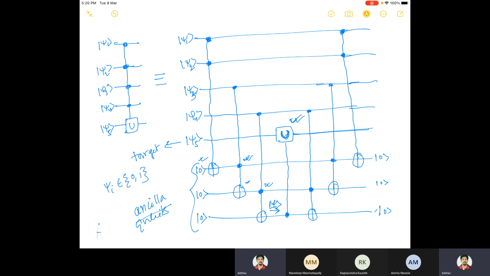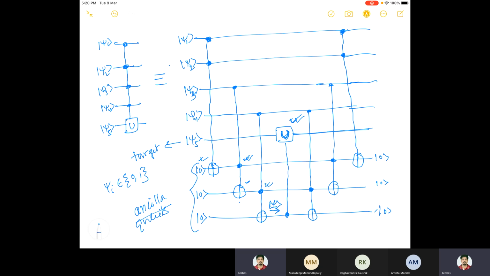So first we proved it for psi1. A similar argument can be given for psi2. For example, if psi2 is 0, then the first one will not act, and the same thing you can say, the second one and third one will not act. Similar analysis you can do for psi3 and psi4, if they are not 1. I'm skipping the discussion here, so I'm not saying what will happen if psi3 is not equal to 1 or psi4 is not equal to 1. The same analysis will go on.